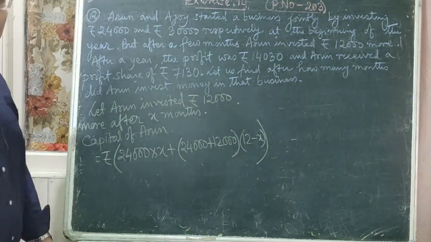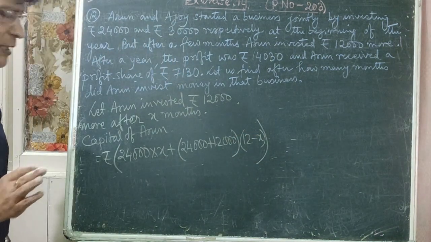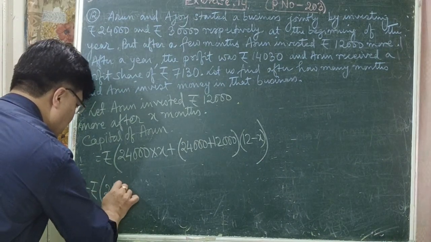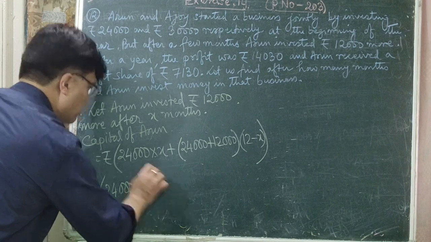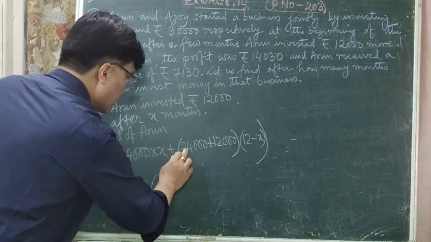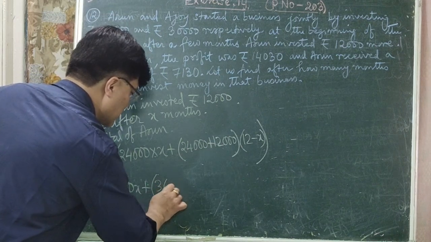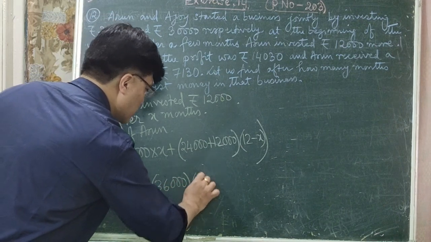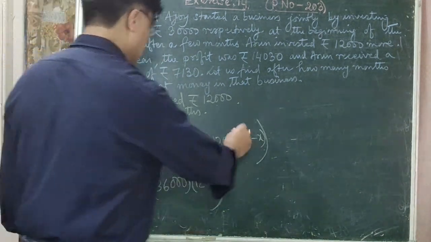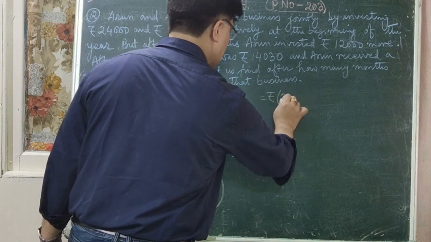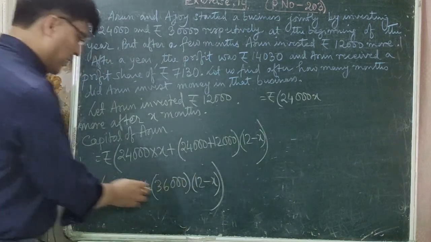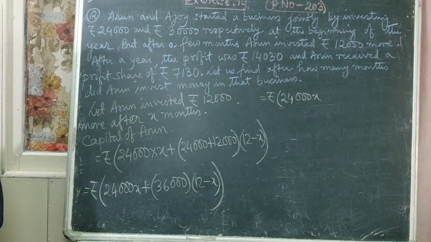Is that clear to all of you? So I think you have understood it. Let us simplify it now. Is equal to rupees, this is your 24,000 X plus, now you can multiply, you can add them. This is your 36,000 into 12 minus x, bracket closed, right? So let us simplify it. Is equal to rupees, this is your 24,000 x.